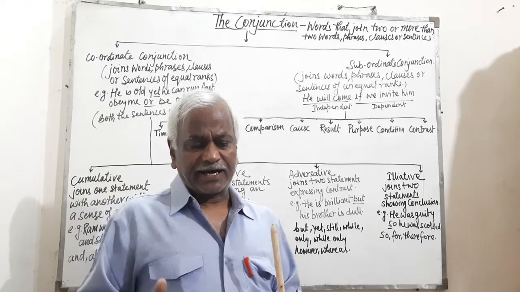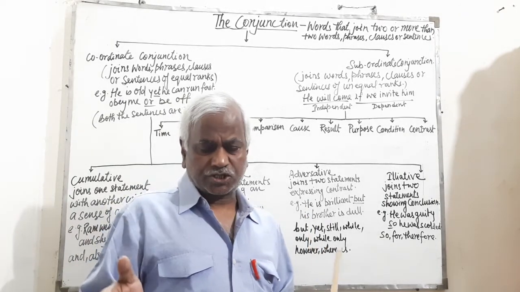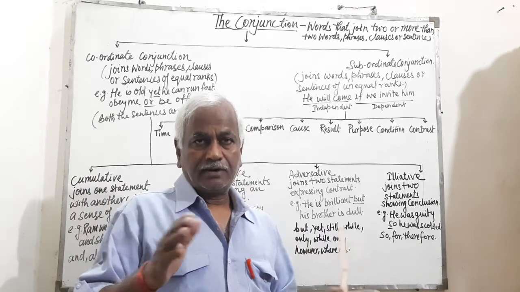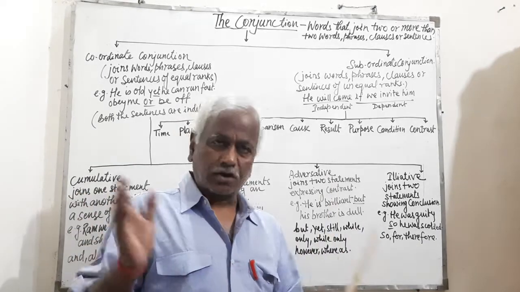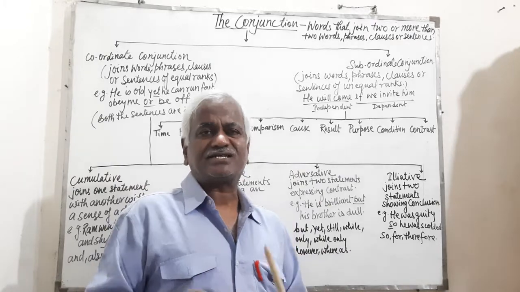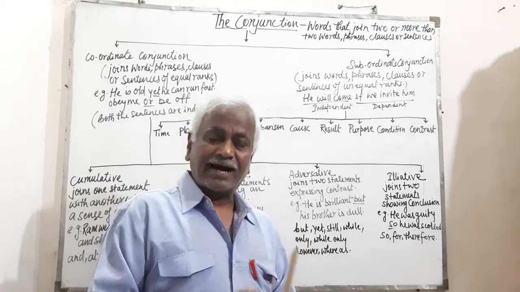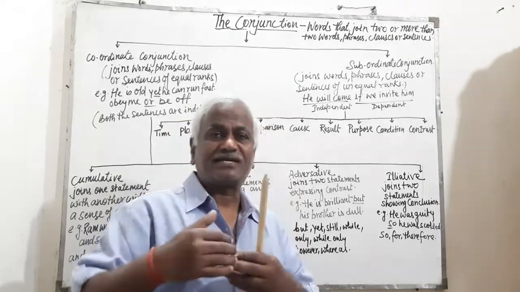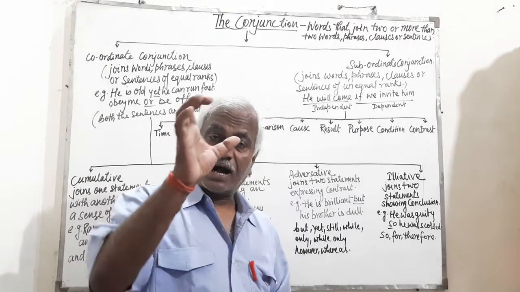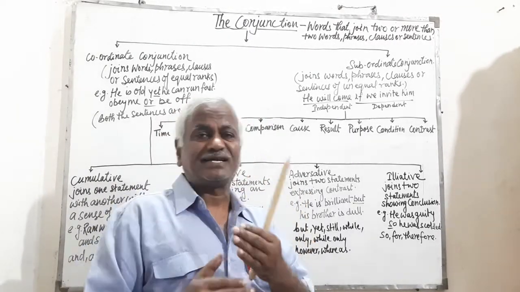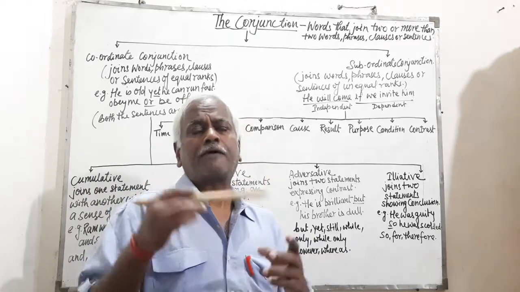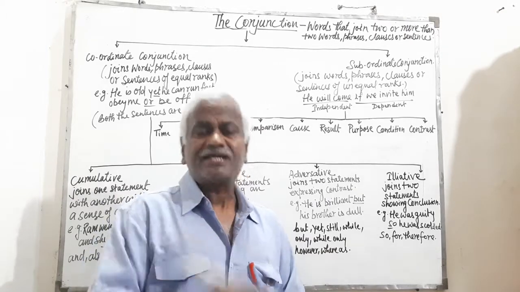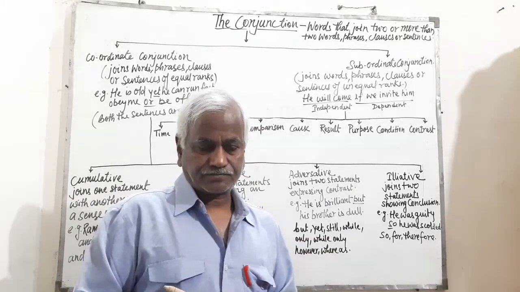If we take away the conjunction used while joining the words, phrases, clauses or sentences of equal ranks, then that sentence is complete in itself. That becomes a clause and that clause is complete in itself. So this type of clauses are called independent clauses.